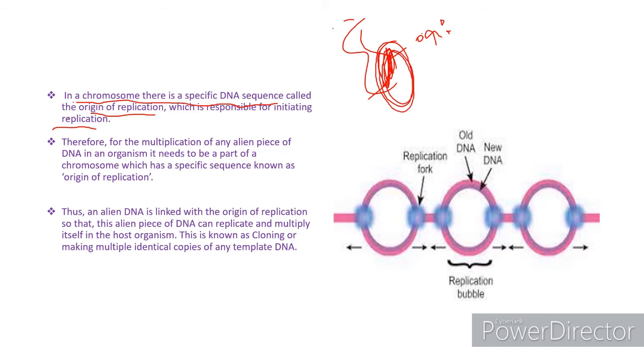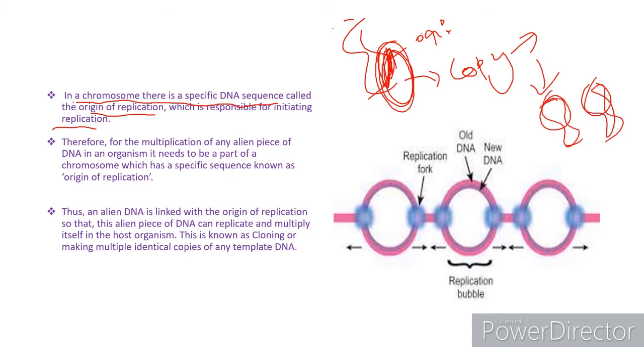This origin of replication contains a copy number. This means if the copy number is more, then after division we will get more copies. So depending upon the copy number, the origin of replication is selected.